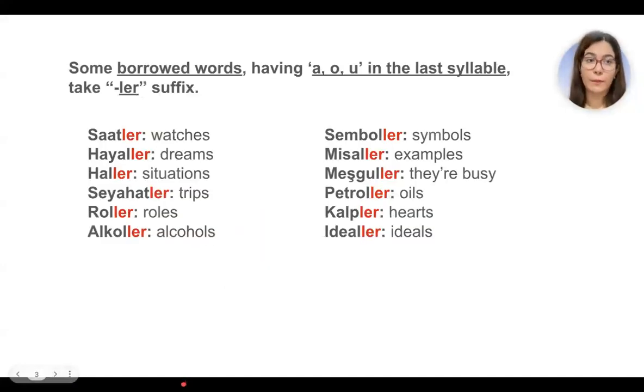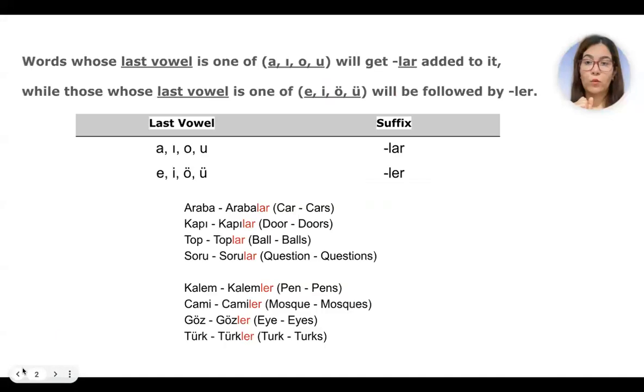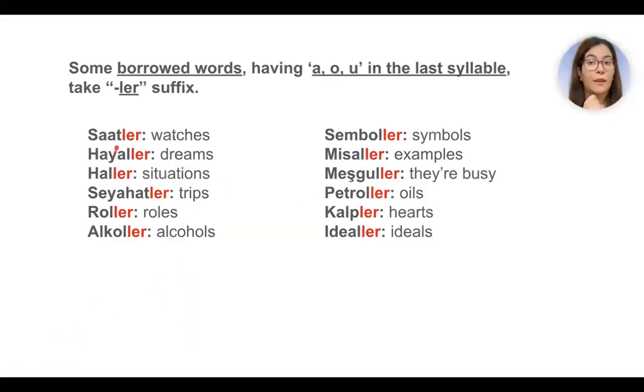Yeah, but there are some exceptions. Some borrowed words having a, o, and u in the last syllable take the ler suffix. So these are some borrowed words coming from other languages to Turkish, so we do not add lar to them. We add ler. For example, saat. If you remember, we said if the last vowel is a, we add lar. But saat, the last vowel is a, but because it is an exception, we do not add lar. We add ler. Saatler, watches.